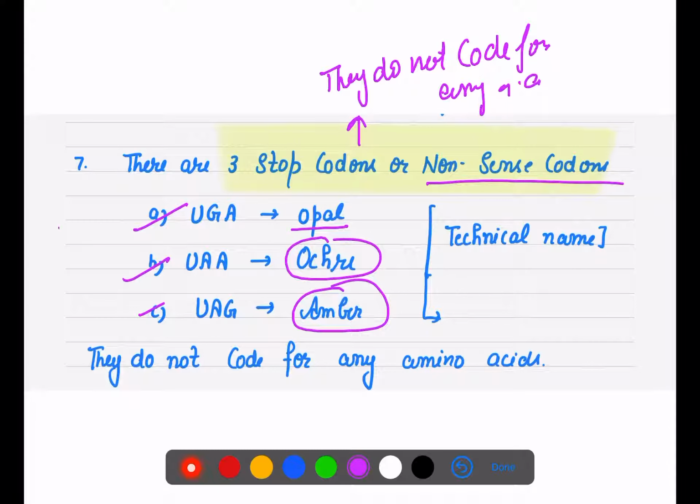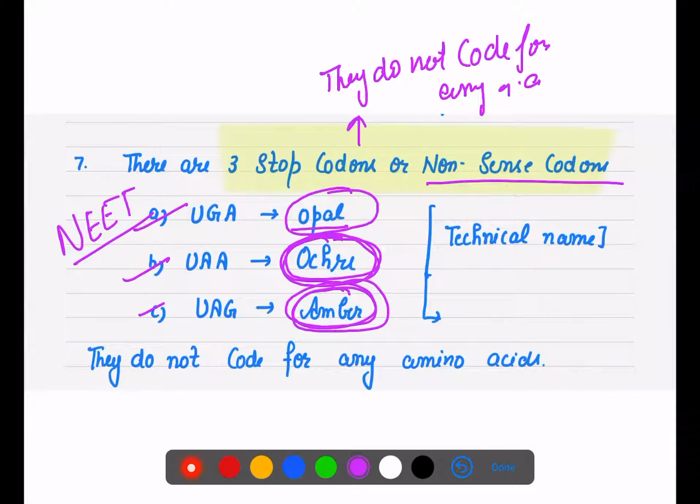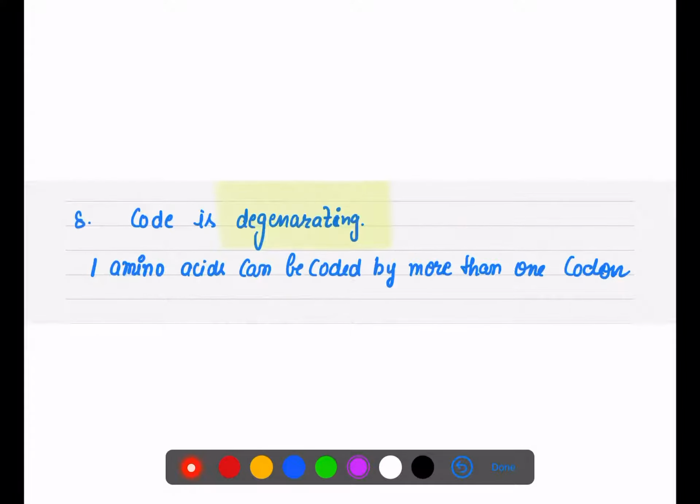Once again, these are very important questions. UGA is technically known as opal, UAA is known as ochre, and UAG is known as amber. So these are our three nonsense codons. They do not code for any amino acid.